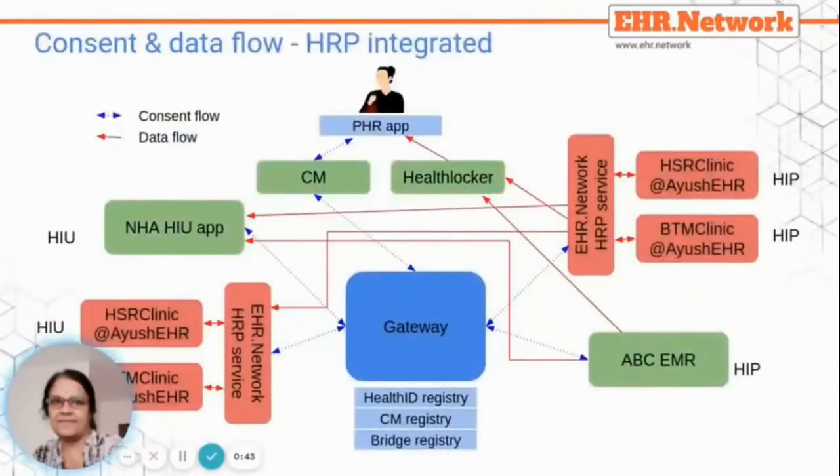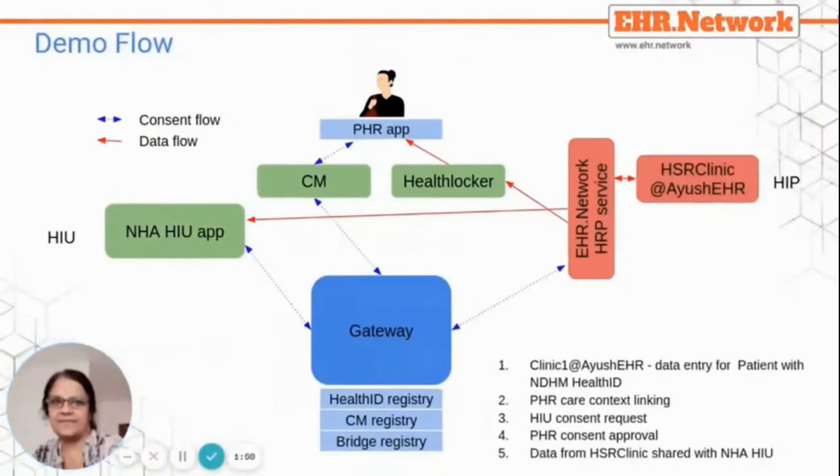Ayush HR is an OP clinic application that can host multiple facilities. HSR Clinic and BTM Clinic are examples of facilities. Through the HRP service, these clinics can now share information with each other as well as with the PHR app and the HIU app. For the demo, we will be using HSR Clinic, where a patient with an existing healthcare ID will visit for healthcare.